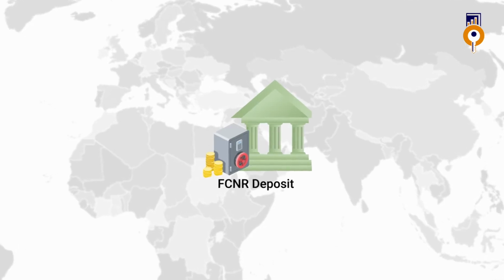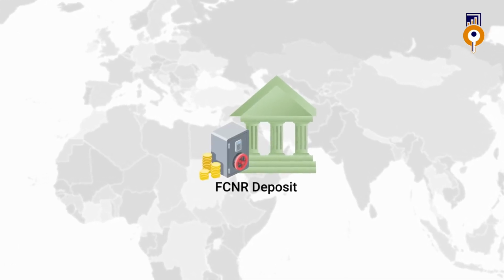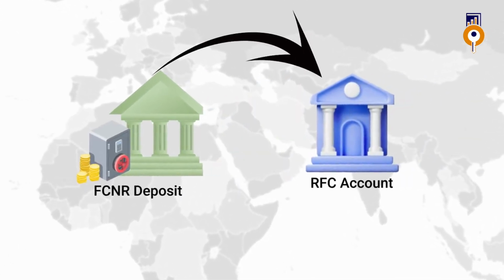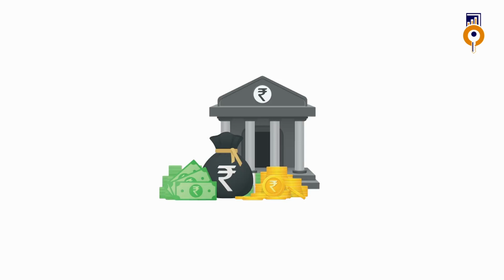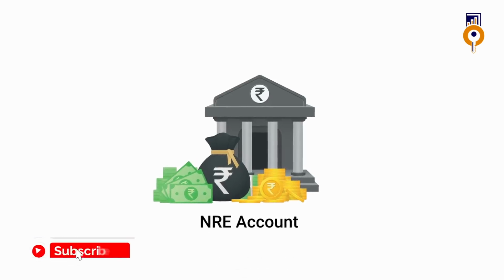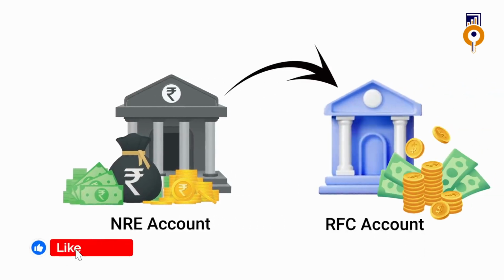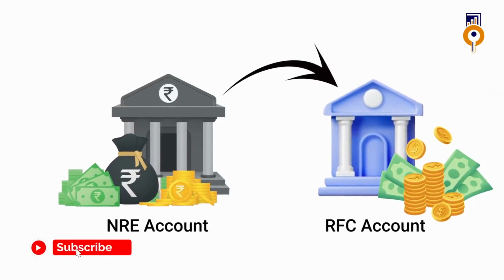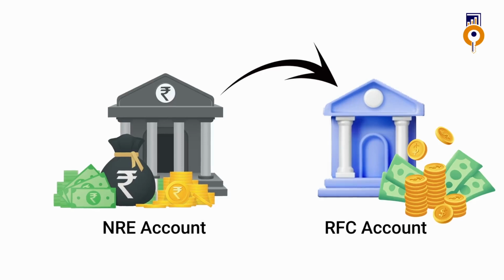Now, let us look at how you can put money in an RFC account. The source of funds for an RFC account can come from only 2 sources. One is, if you have an FCNR deposit as an NRI, upon its maturity, the proceeds can be put into your RFC account. The other source of funds could be if you have a rupee-denominated NRI account and the money is lying there, then it could be converted into foreign currency as per your choice and put into an RFC account. These are the only 2 sources of funds which can get into your RFC account.